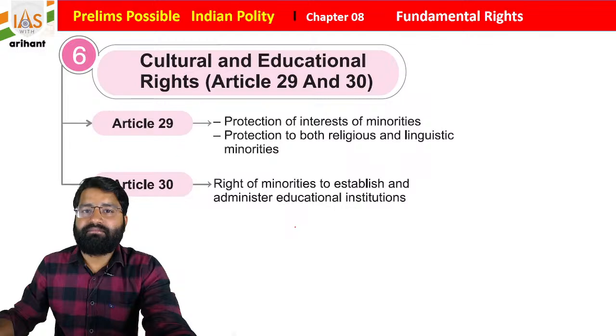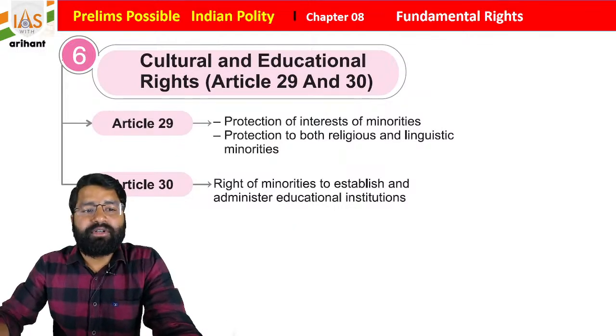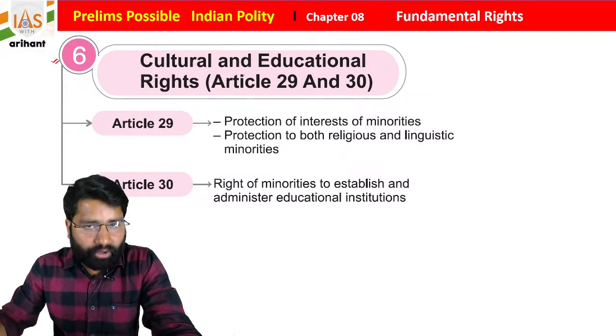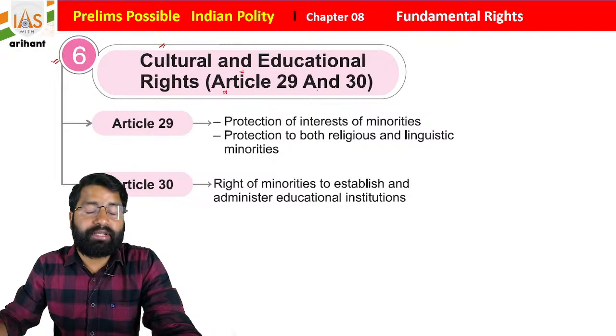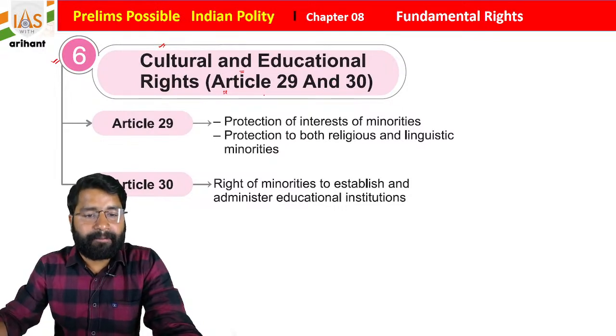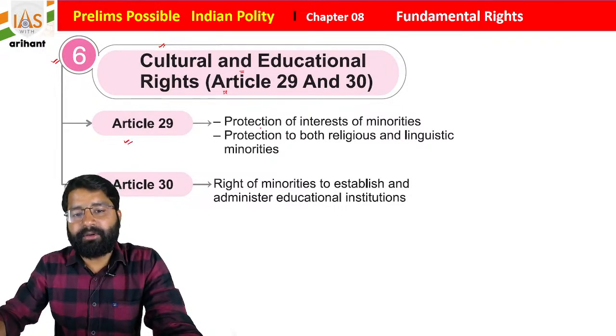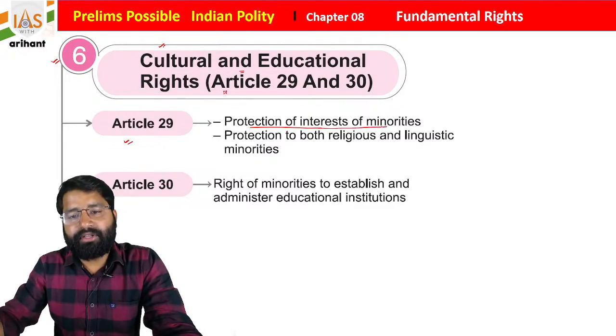Now we are moving towards another topic, the mind map, cultural and educational rights under Articles 29 and 30, students. And what Article 29 is mentioning is protection of the interest of minorities, protection of both religious and linguistic minorities.